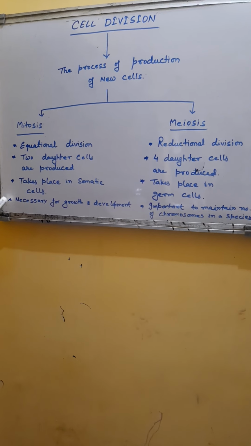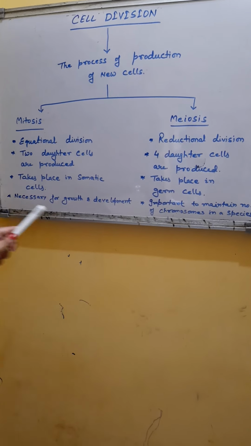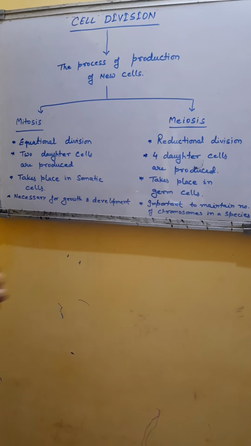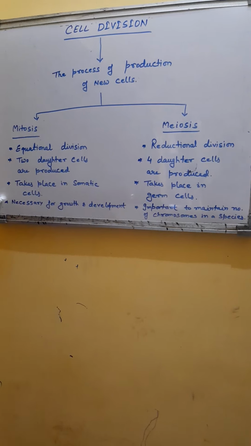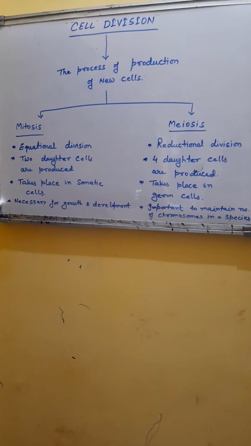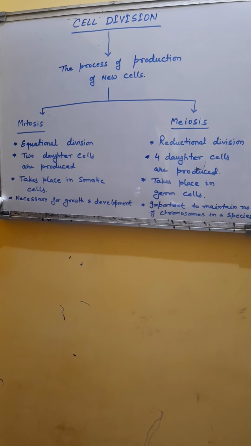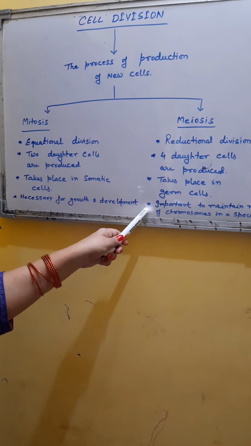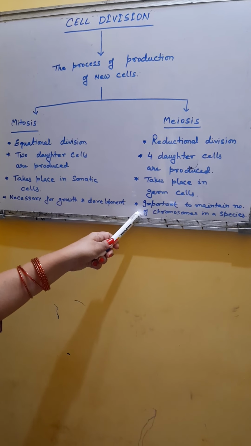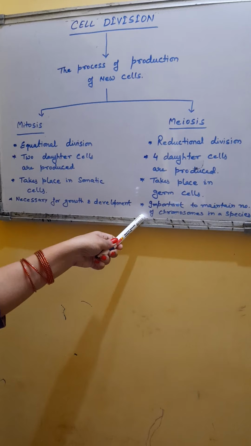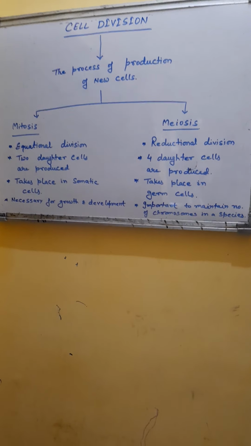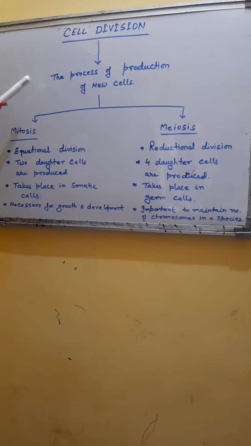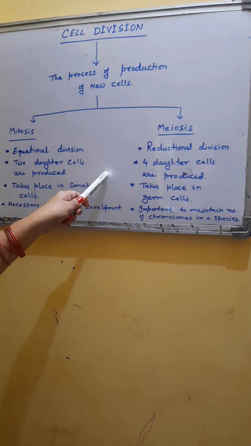In mitosis, 2 daughter cells are produced. In meiosis, 4 daughter cells are produced. Mitosis is necessary for growth and development of the body, and meiosis is important to maintain the number of chromosomes in a particular species. So it is all about cell division and its types that you have to study.